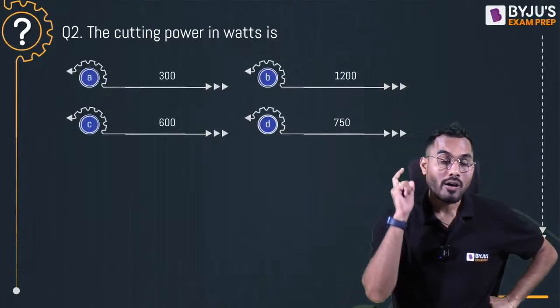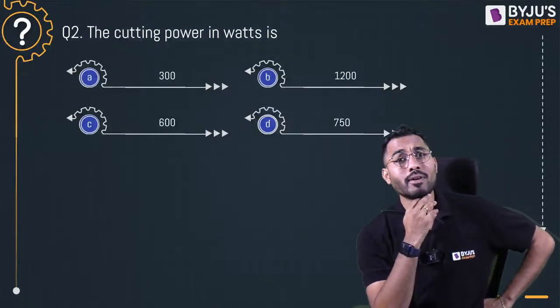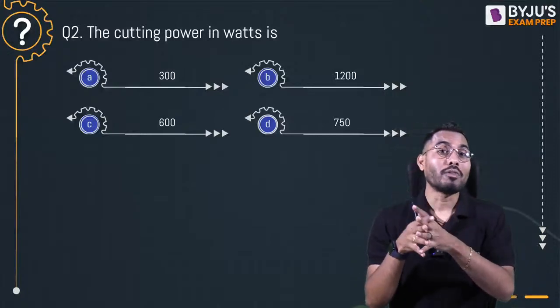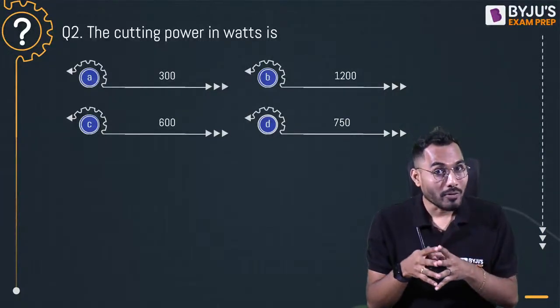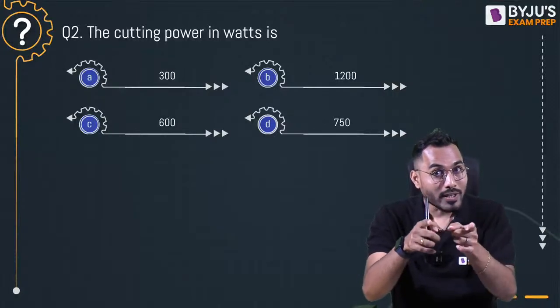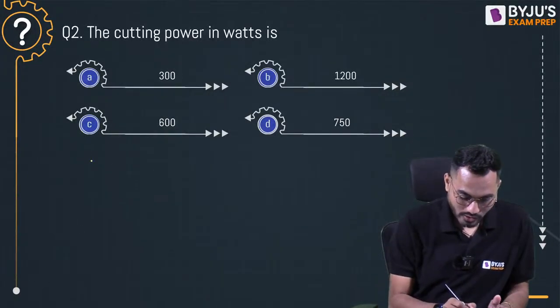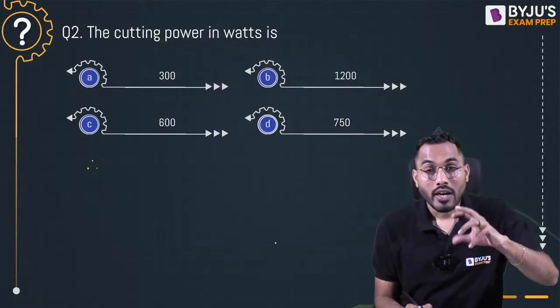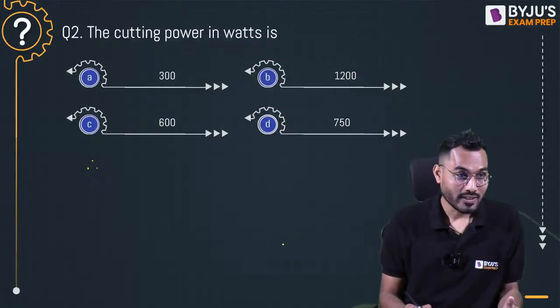Fine. Next question. The linked question is: what is the cutting power in watt? How to calculate power? Power is very simple. Sir, cutting force multiplied by cutting velocity. Fc multiplied by Vc. Cutting force Fc multiplied by cutting velocity is nothing but called cutting power. Right? Very important question. I have selected the question. Every basic fundamental should be revised.